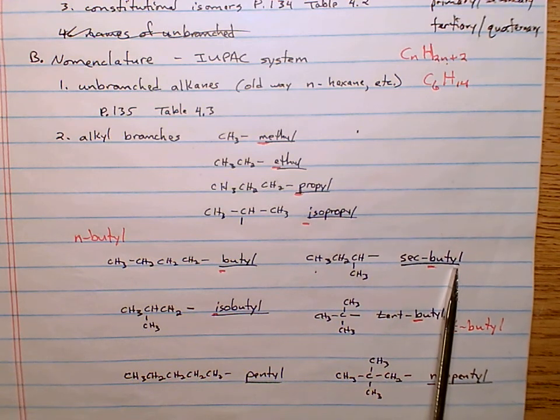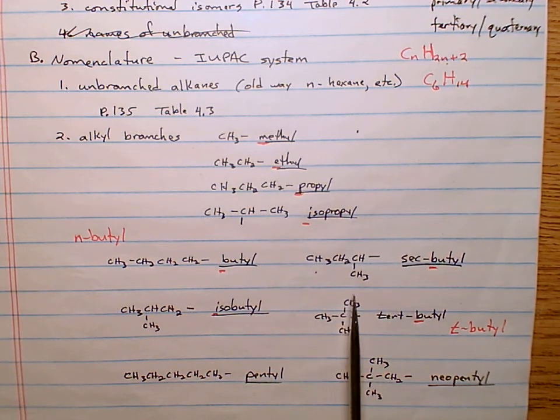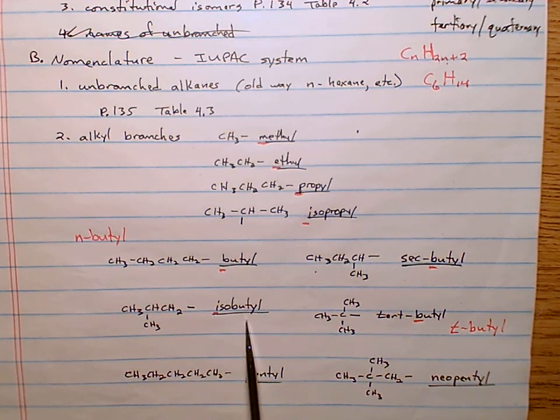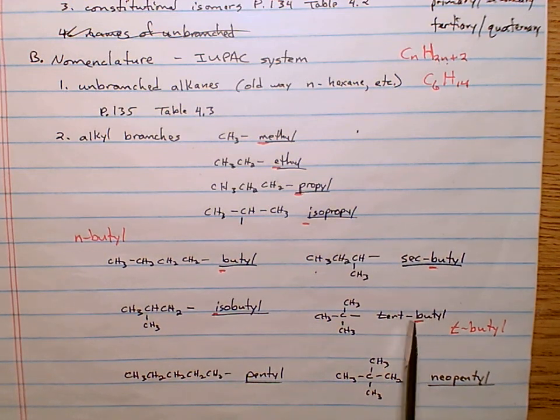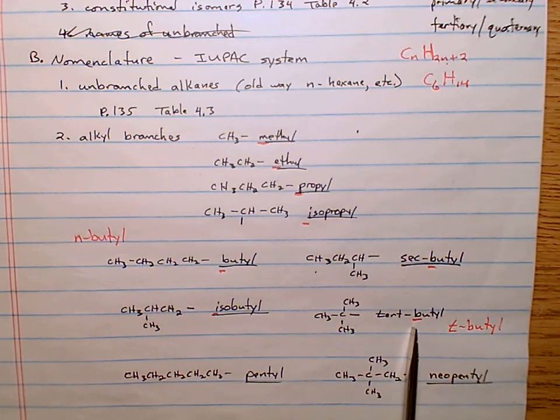Butyl is the name of the group. Sec just tells us its conformation. But here, isobutyl is the name of the group. There's no hyphen here, therefore this starts with I. There's hyphens here, so this starts with B.